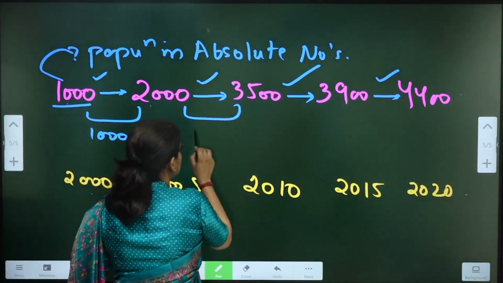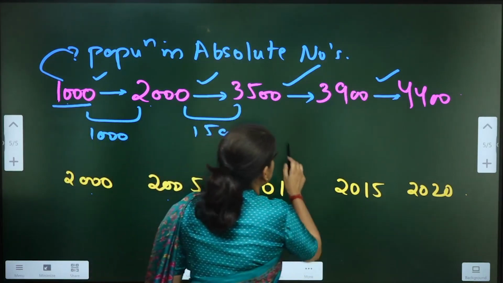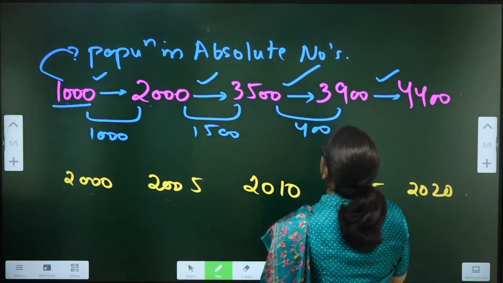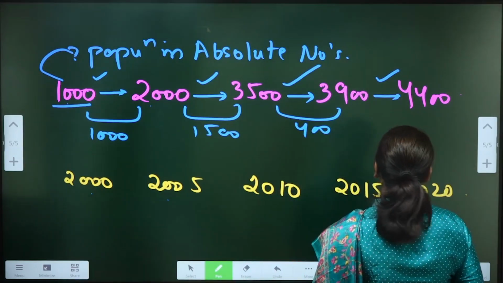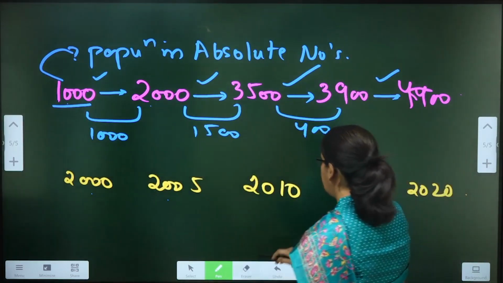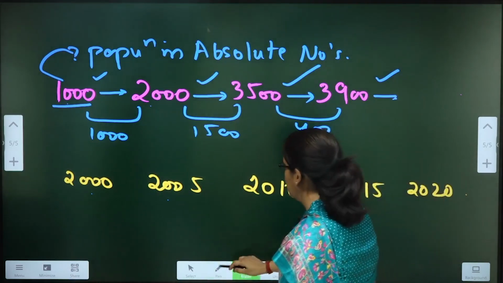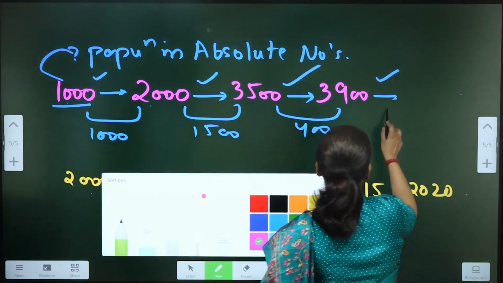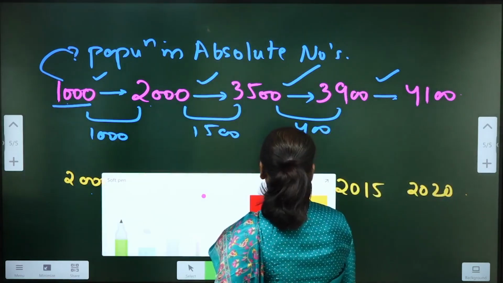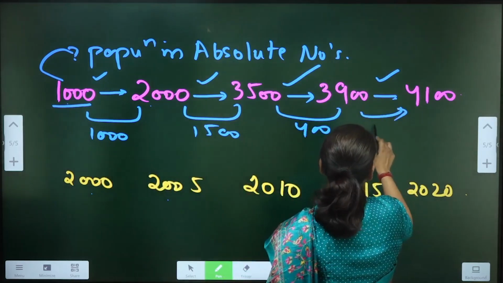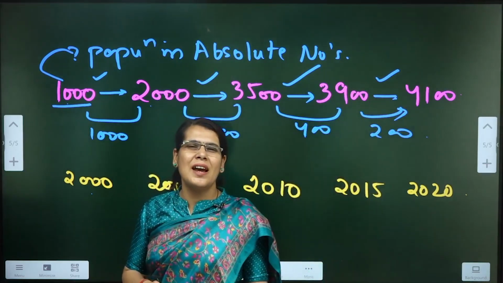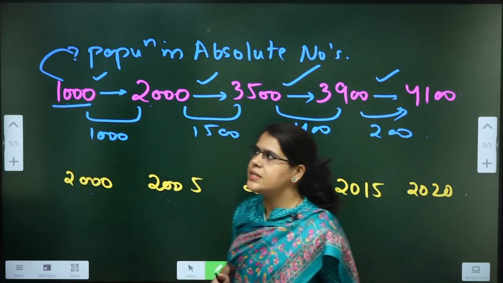Here we added 1500 numbers. Here we added 400 numbers. Okay. Let's change this figure as per our convenience. We can do that. Isn't it so? We need to just understand the concept. So let's say 4100. So here it increased by 200 numbers. Okay. So I have changed the numbers hypothetically. I have given you some hypothetical numbers. You need to understand the concept.